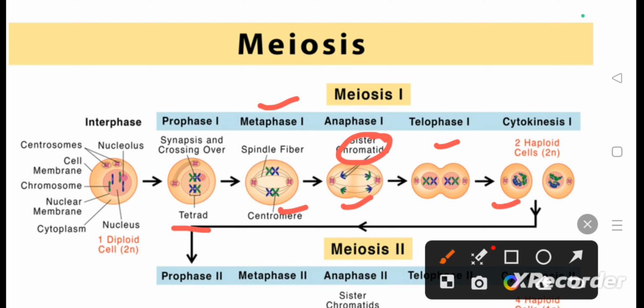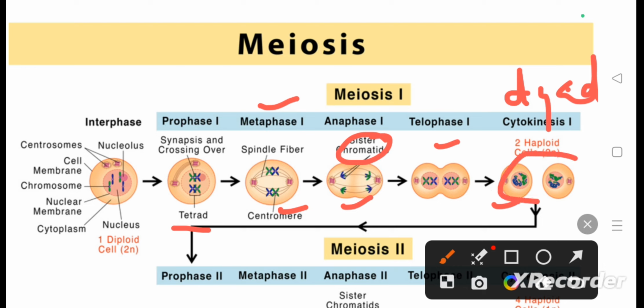These two cells are known as a dyad of cells. Dyad means that there are two cells. Two haploid cells are formed at the end of meiosis 1.